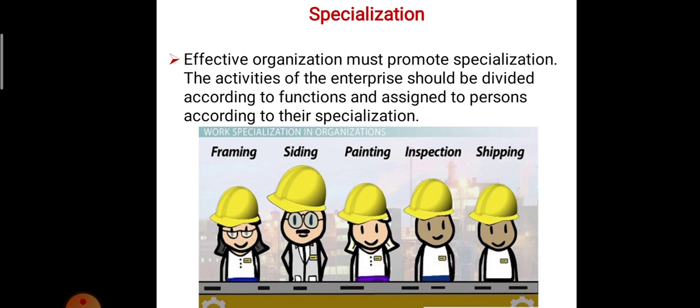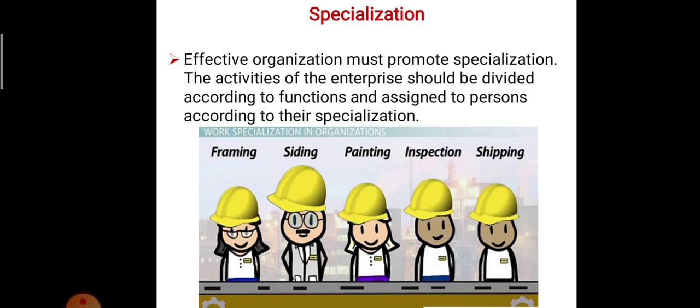The first point is that an effective organization must promote specialization. The activities of the enterprise should be divided according to functions and assigned to personnel according to their specialization. Any organization has posts or departments divided by specialization. Suppose we take an example shown in the figure. First is farming, that is one person's specialization, and he is divided into another department.